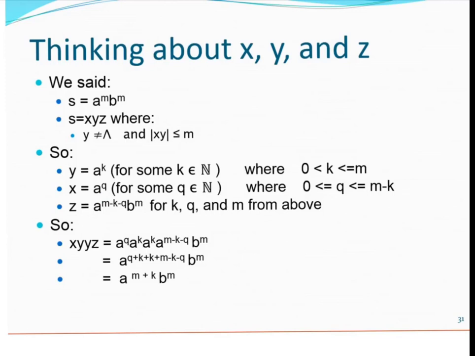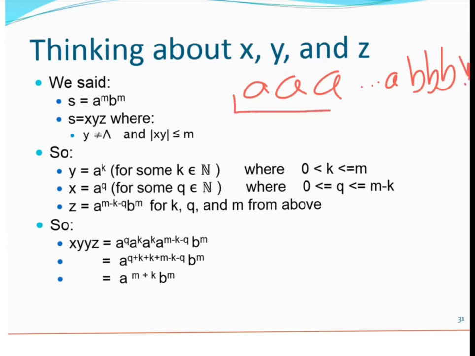my string, right? Because remember, if we just look at my string for a minute, my string is going to be a whole bunch of A's, and then a whole bunch of B's. But we know that the X and Y part are in here. So the Y could, in fact, be all of the A's. And if the Y is all of the A's, then the X comes before that. It's just the empty string. But maybe the Y starts here, and so the X is 2 A's. Or maybe the Y starts in here, and so the X is 4 A's or something, right?